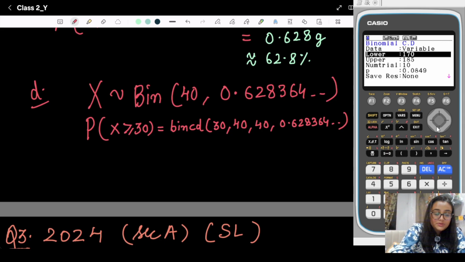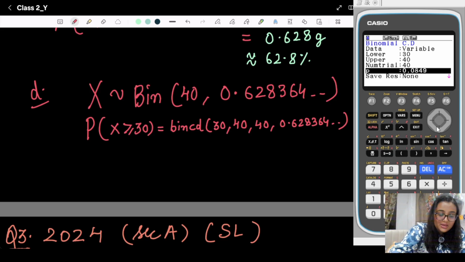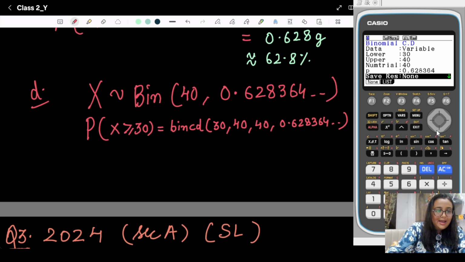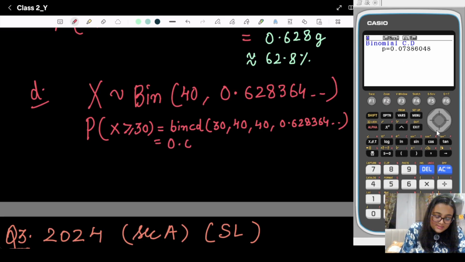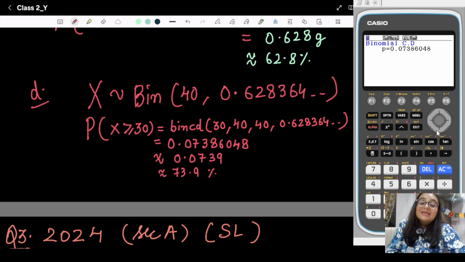The lower bound is 30, upper bound is 40, number of trials is 40, and the value of P is 0.628364. Now execute it. You will get 0.0738648, which is approximately 0.739 to 3 significant figures, so 73.9%.